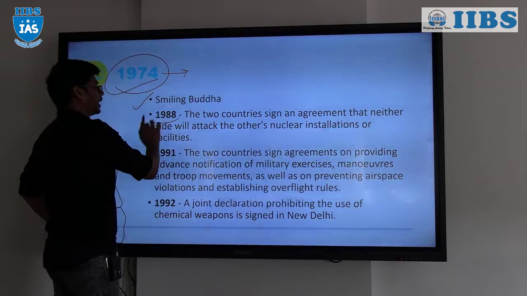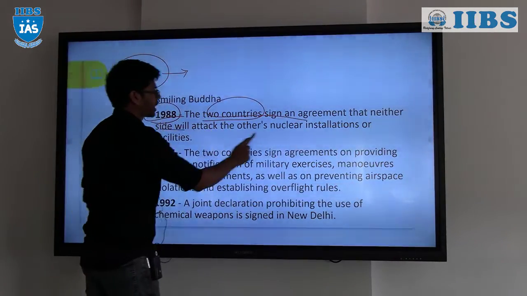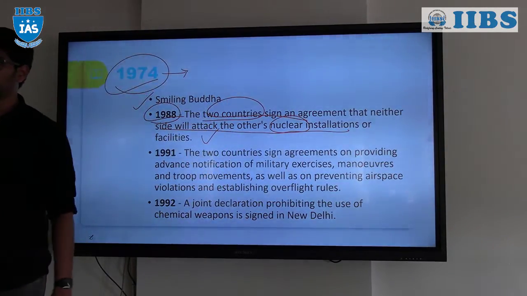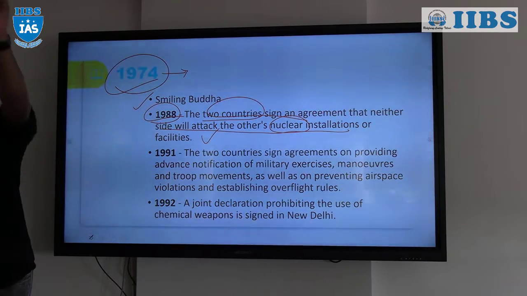In 1988, the two countries signed an agreement that neither side will attack each other's nuclear installations or facilities. This is the nuclear agreement between India and Pakistan, that we will not attack any of the nuclear facilities.